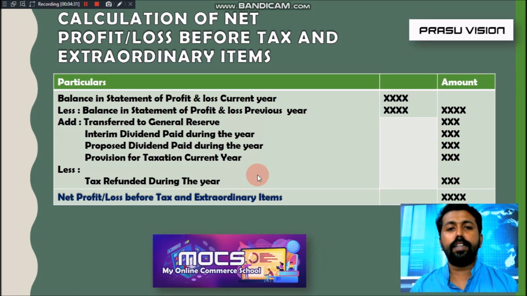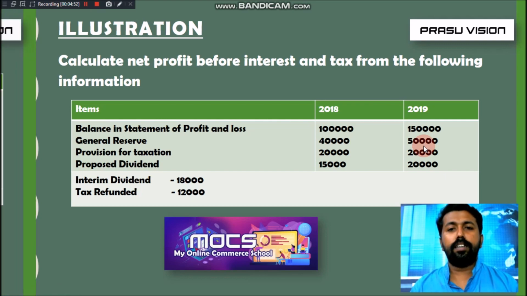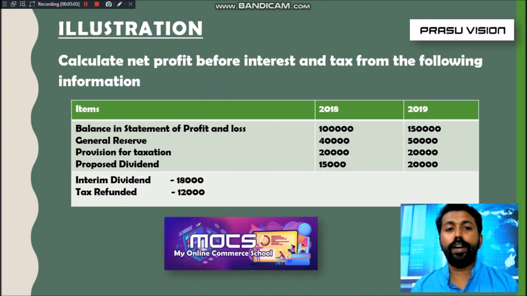So remember the format. In this question, all the values are given. We have to calculate the value of net profit before interest and tax. Balance in statement of profit and loss, previous year and current year values are given, and the general reserve amount is given. So in the format, we just learned to deduct the amount transferred to general reserve. From this question, how will you find out the transferred amount of general reserve?